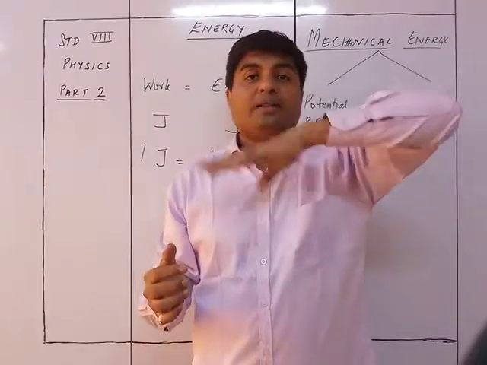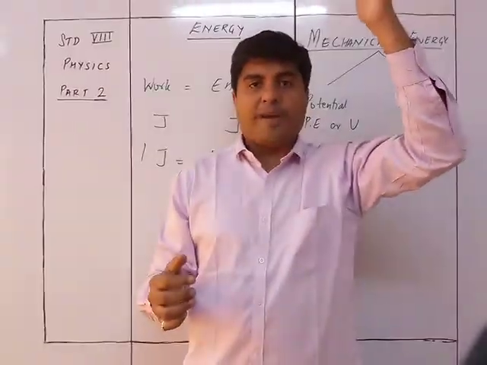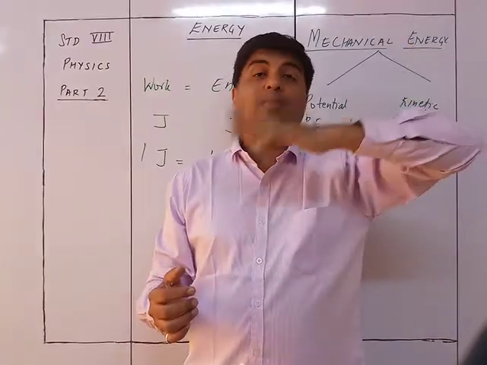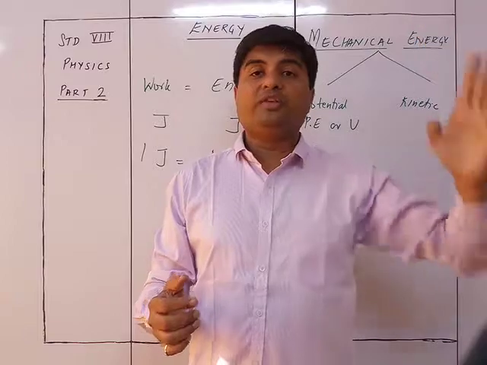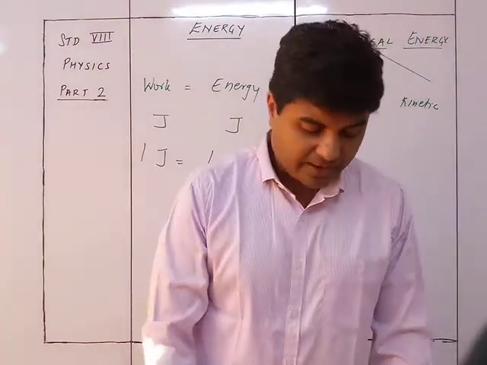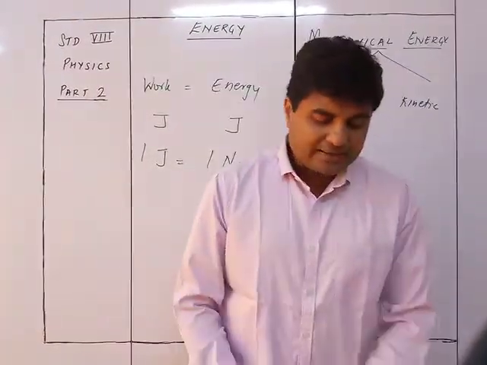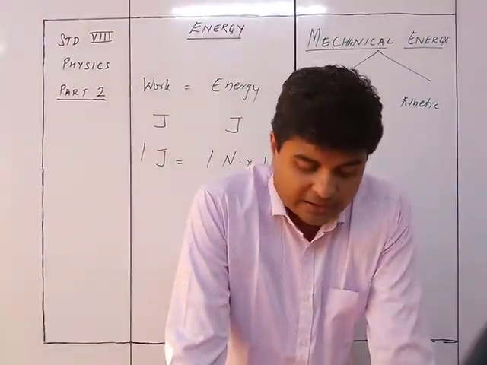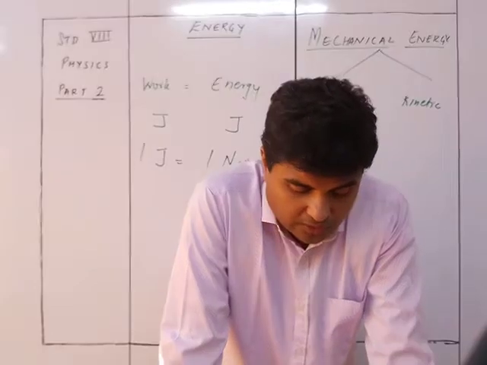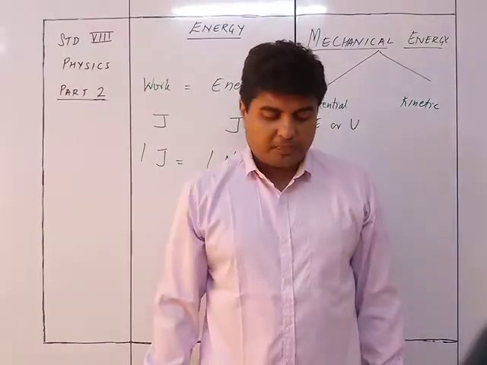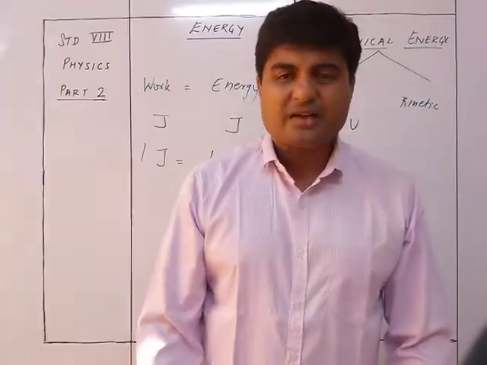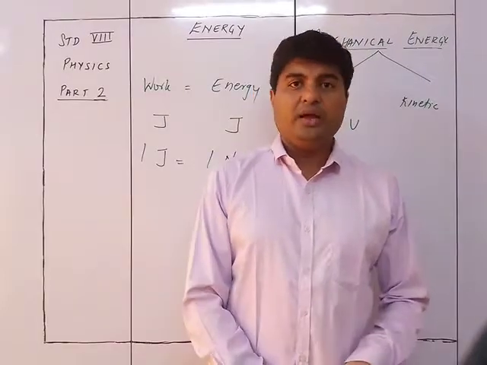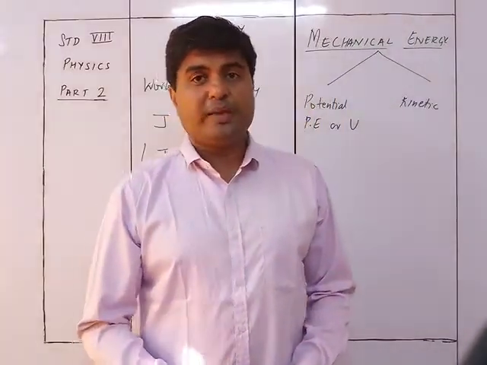So what is happening? The branch did the work of going back to its original position. So the branch lost its potential energy. But how did it do that? It did it using the potential energy which was present in the branch. So the boy does work in bending the branch, which is stored as potential energy, and the branch does work in going back, for which work is obtained from the potential energy. So there are certain very simple examples given here from our day-to-day life in which kinetic and potential energy are being utilized.